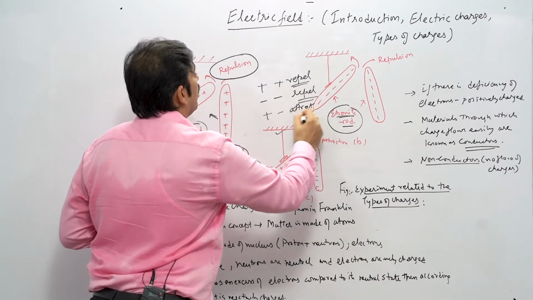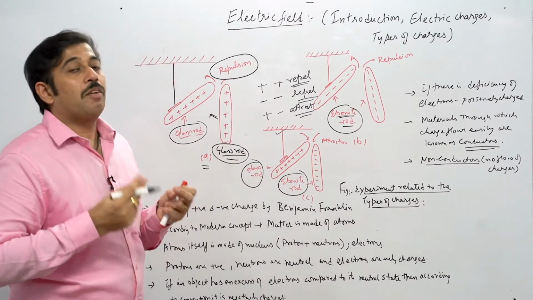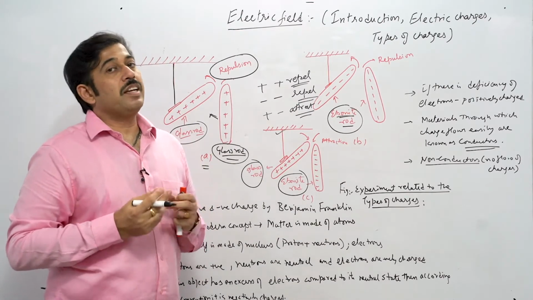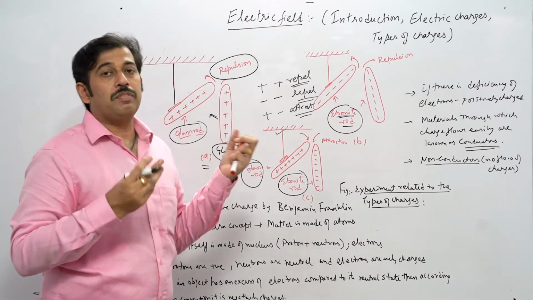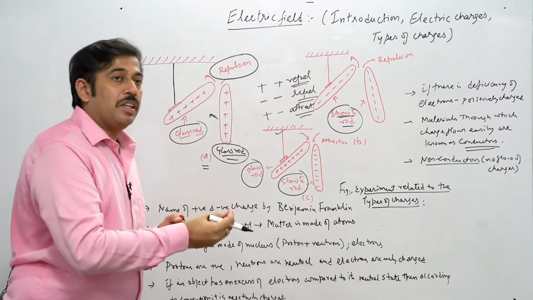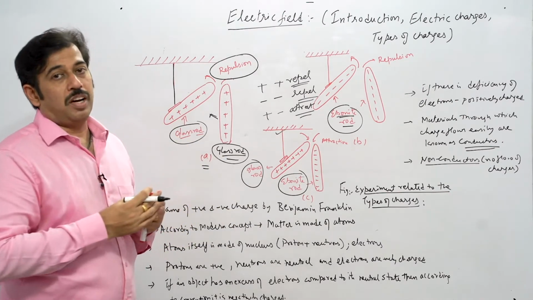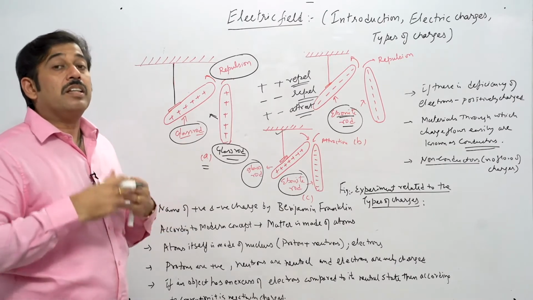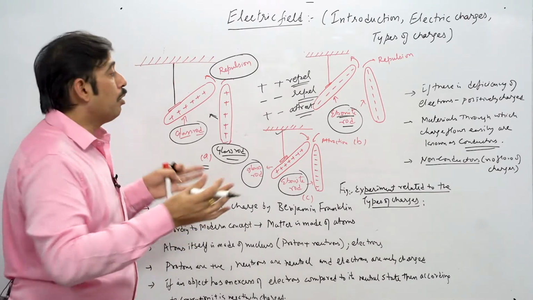So that is the thumb rule here, if we try to find out the types of charges, they are of two types, positive charges and negative charges. And how these charges are acquired depends on the material. Suppose we have taken a certain rod, rubbed with a certain material, it acquires a certain positive charge, so it is going to repel another positive charge. But if it acquires a negative charge and it is brought closer to the rod which has positive charge, they are going to attract each other.